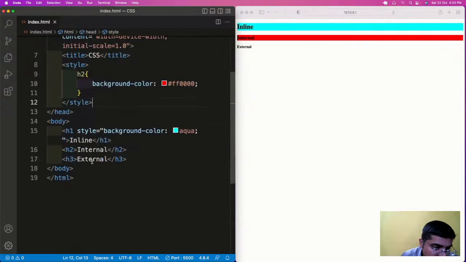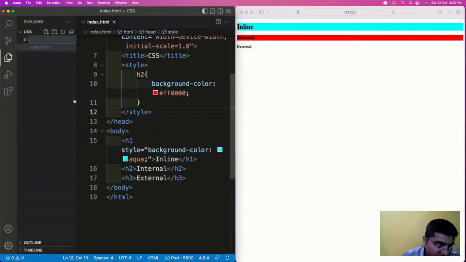And the third one is external. External means externally somewhere we are creating CSS and we are linking it. So externally we will be creating a file with any name you wish, but keep the extension as .css.